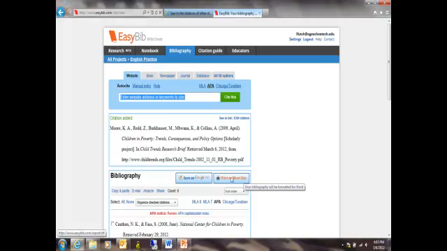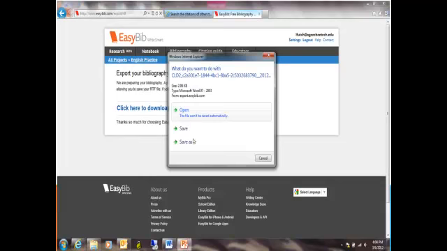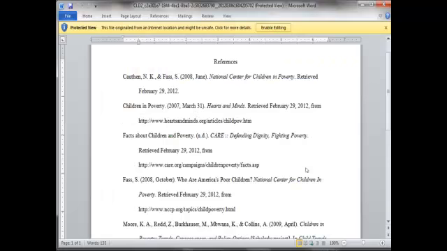Now, in order to use it and to put it on a paper, you can save it as a Google Doc. You can print it as a Word doc. If I click Print Word doc, it's going to ask me to click here to download my bibliography for MS Word. I click on that. It's going to ask me if I want to open, save it, or save as. In this case, I'm going to open it just so we can take a look at it. Okay, when I open it, notice here is my information that I found out. It has it in APA style.